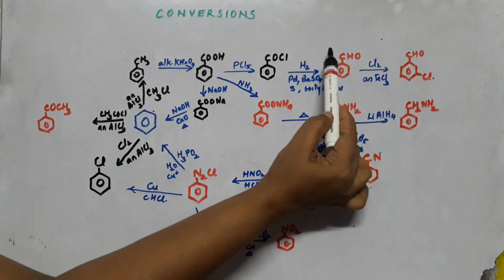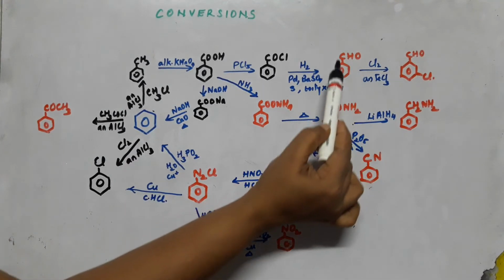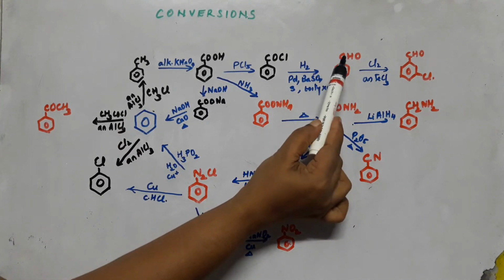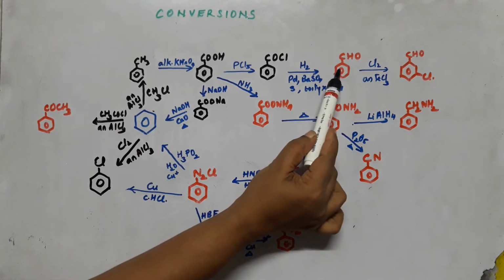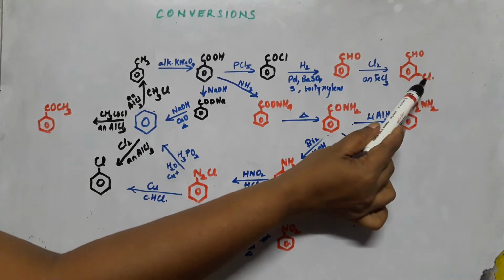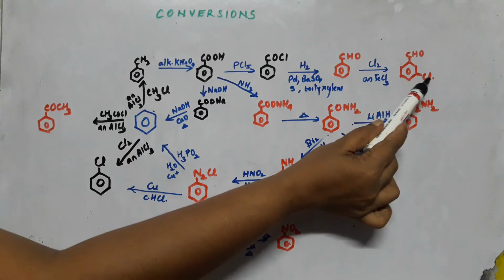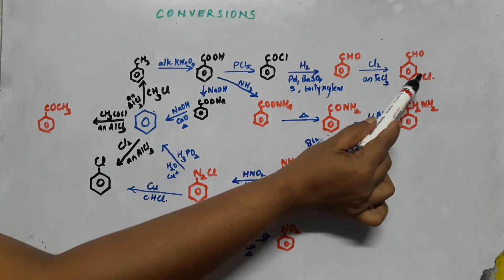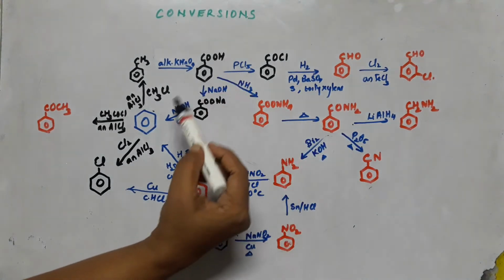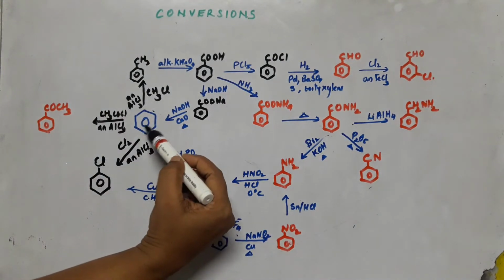So children, you should know that whatever is the functional group on the benzene, that has a directing influence, either meta directing or ortho para directing. Since it is CHO, it will be showing meta directing effect, and it substituted the chlorine on the meta position. So you got meta-chlorobenzaldehyde.